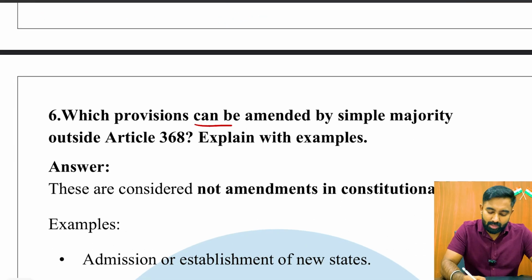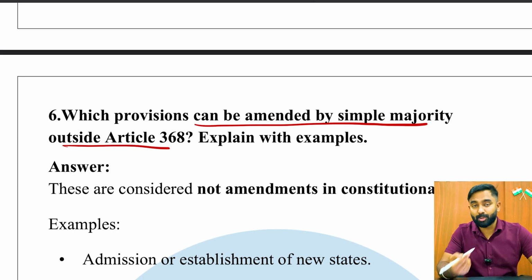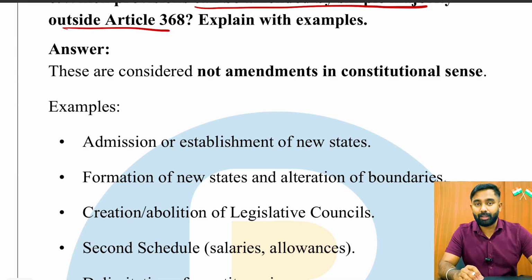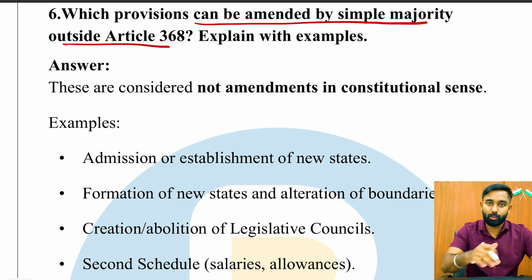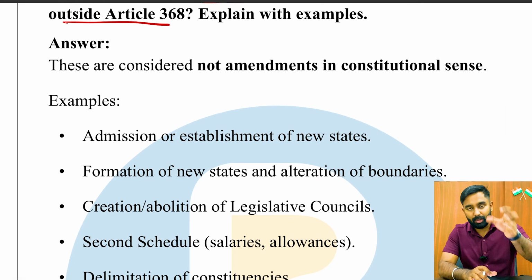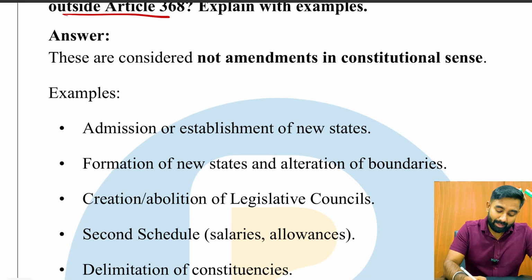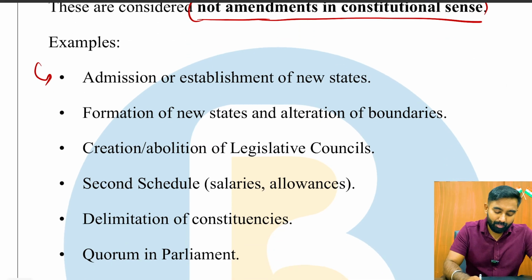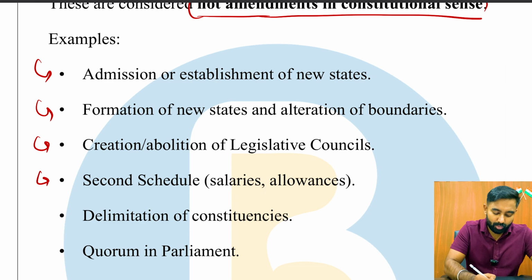Next question: which provisions can be amended by simple majority outside the scope of Article 368? Very important, because some of the provisions look as if they need a special majority, and that is where most of the students go wrong. So it is very important that you know all of these with examples, as to which are those provisions which only require a simple majority for the amendment. The first important thing is that those amendments which only require simple majorities do not come under the scope of Article 368. Very important. And next, they are not amendments in the constitutional sense. Rather, we have a few examples. If you see, you will get to know.